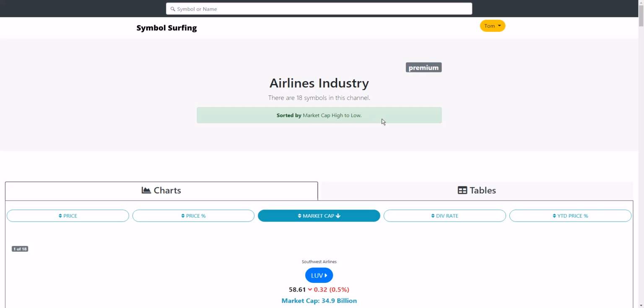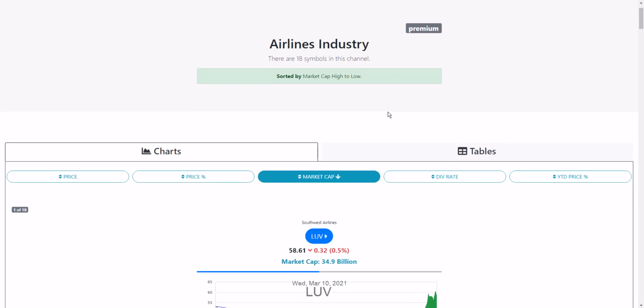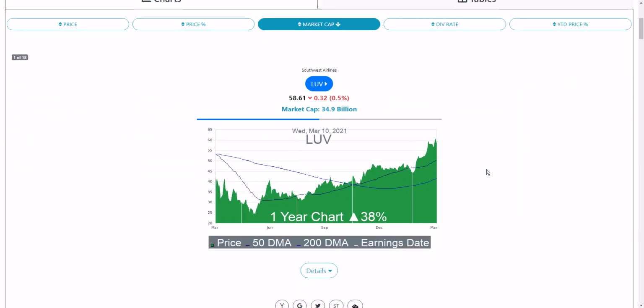The market cap, if you're new to trading or investing, is a hugely important factor for learning or knowing about the company. It's the financial size of the company. It's the price times the number of shares outstanding. So the first one, the largest airline right now by market cap, is Southwest Airlines.